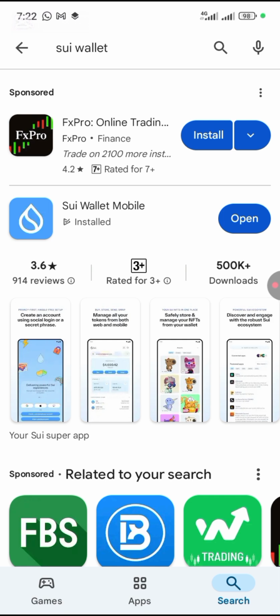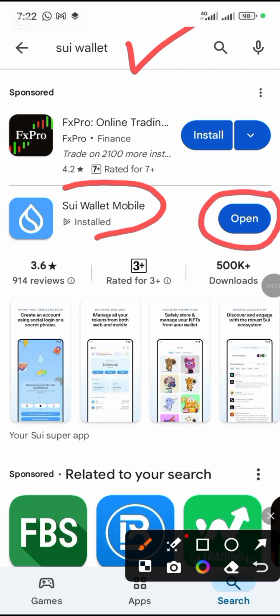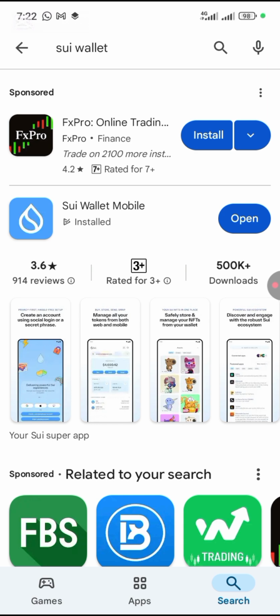Okay, so the first thing I'm going to do is for you to download Sui Wallet from Play Store. Okay, so this is my Play Store now. You just click on the search bar to type Sui Wallet. Okay, so this is my Sui Wallet because I've downloaded mine already. I'm just going to click on open. Okay, so once you download your own, you click on open.